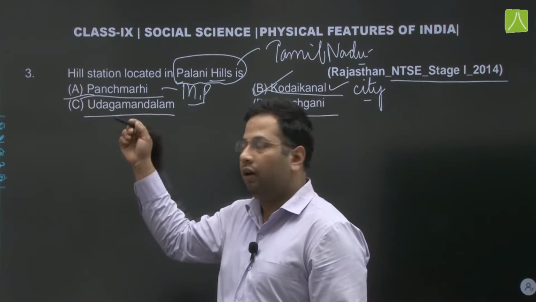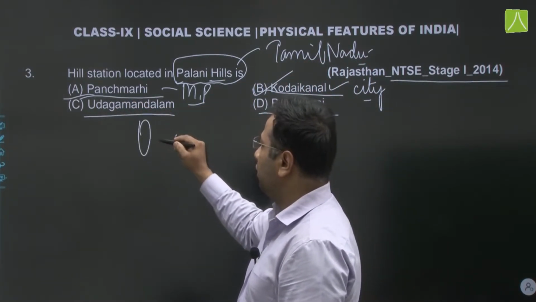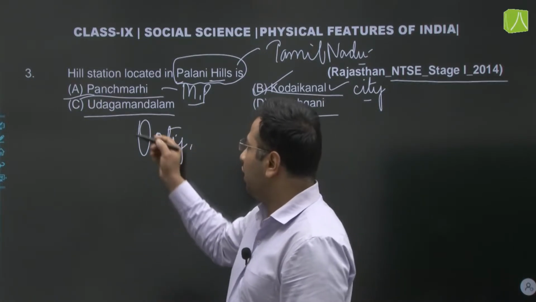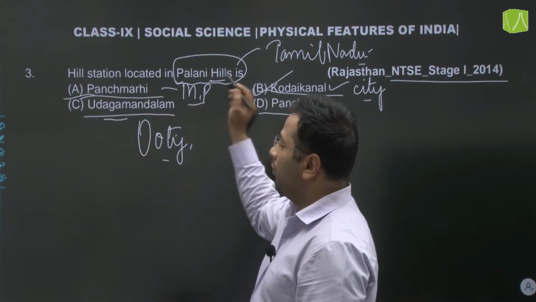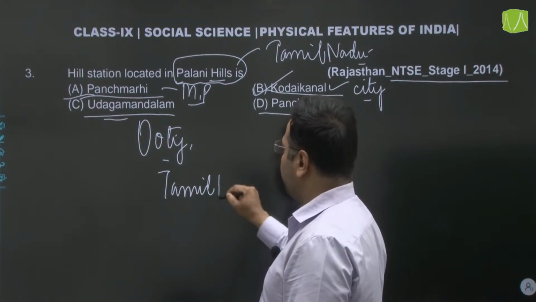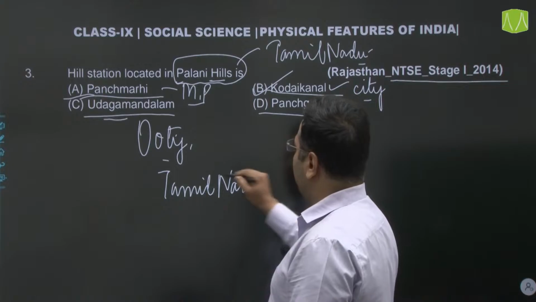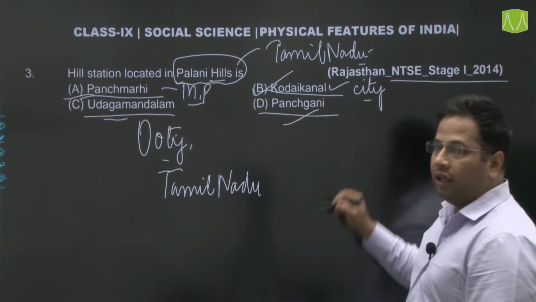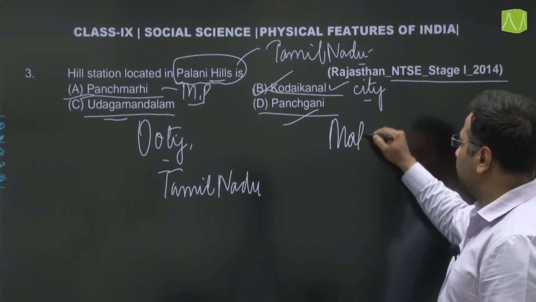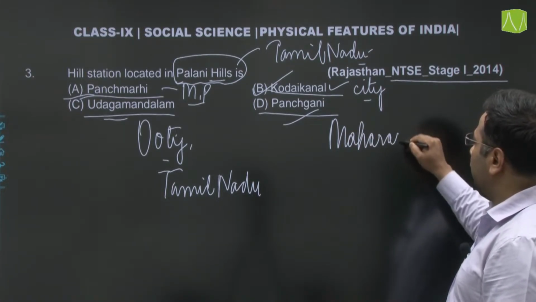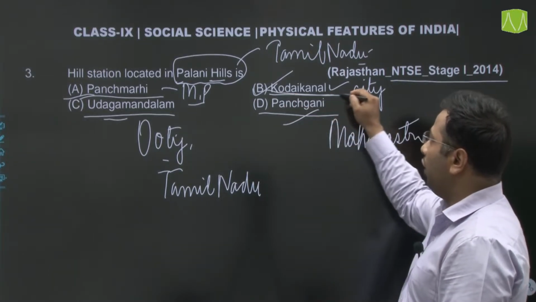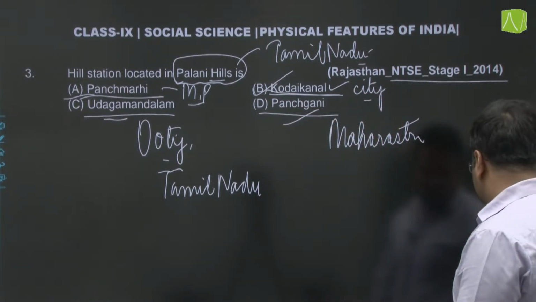About C, you have all heard of a very famous hill station which we call Ooty. The proper name of Ooty is Udagamandalam, and it is also found in the state of Tamil Nadu only. This last one, Panchgani, is a hill station near Mahabaleshwar, Maharashtra. So our answer would be B, Kodaikanal. Next question.